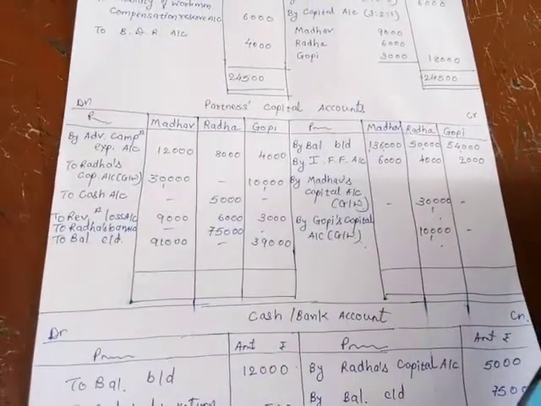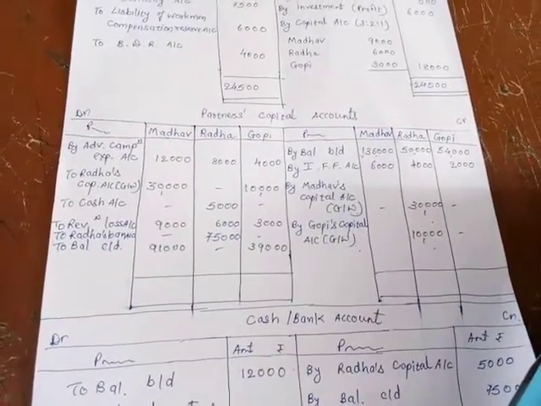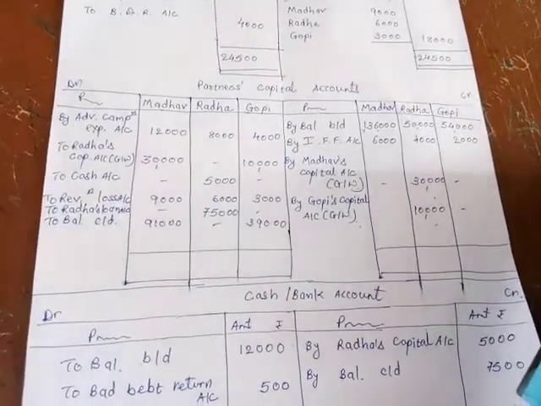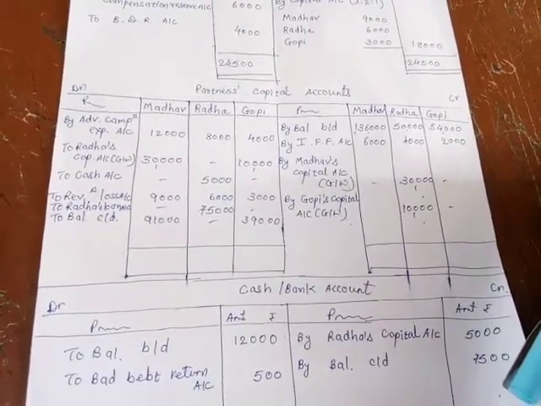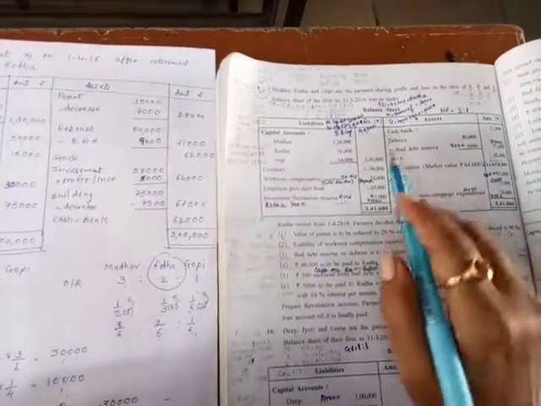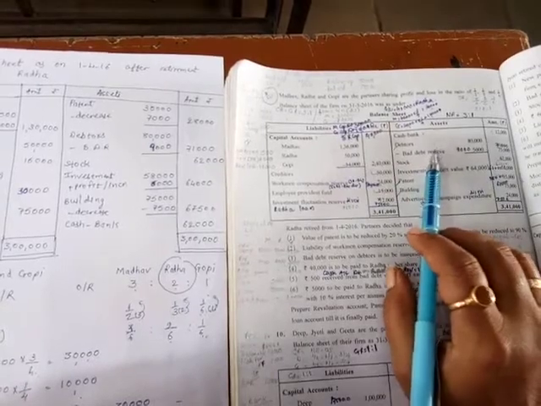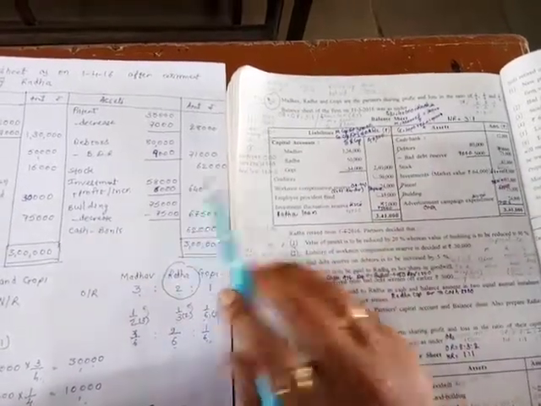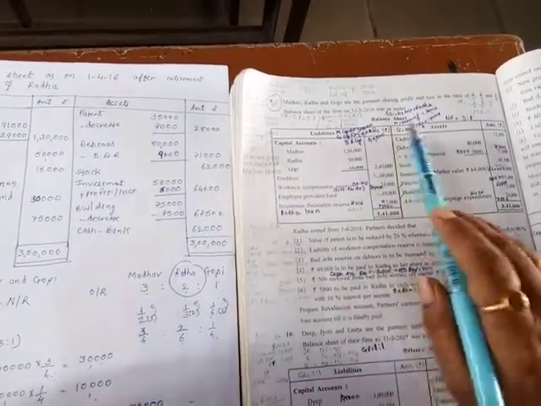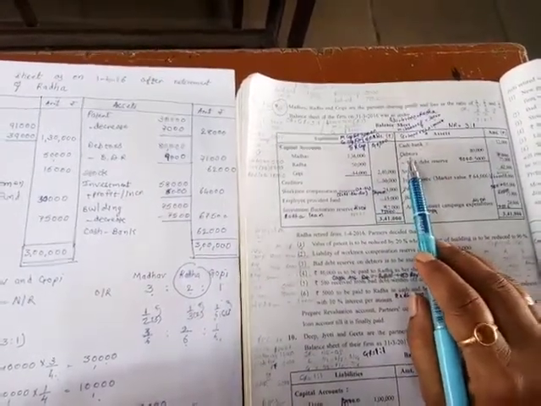So always go step by step. The first step is to record the balance of capital account and the balance of cash or bank account. Then after, pass the journal entry for the goodwill. Now we transfer all the asset balances into the new balance sheet. First of all, cash and bank, that is recorded. Then after, we write down debtors.